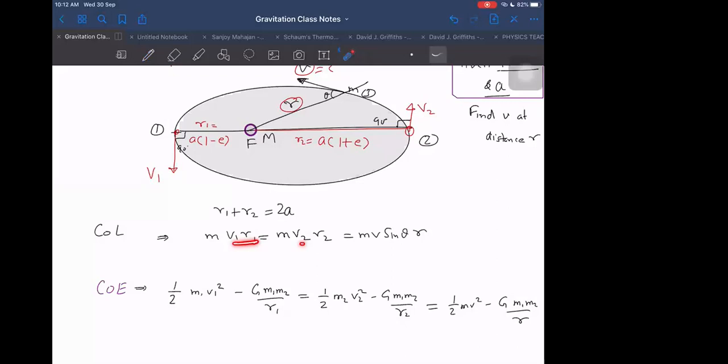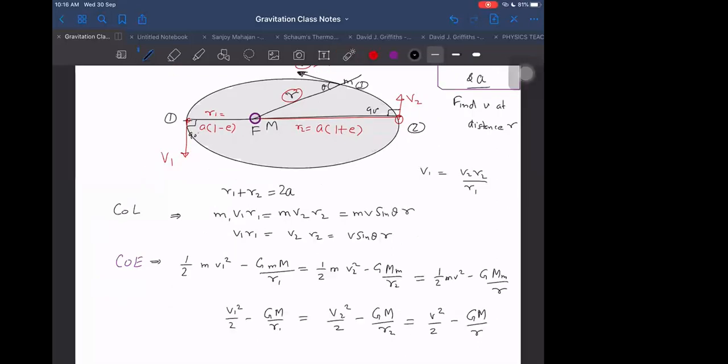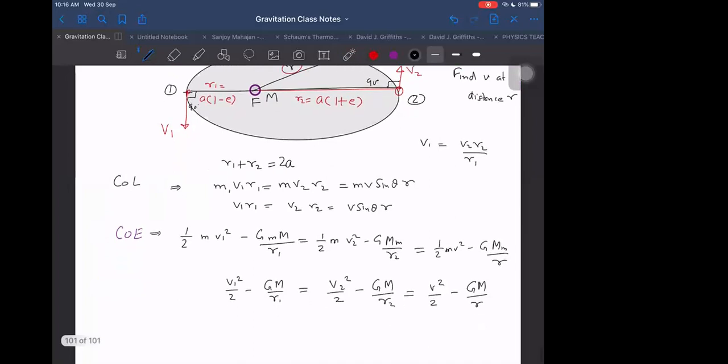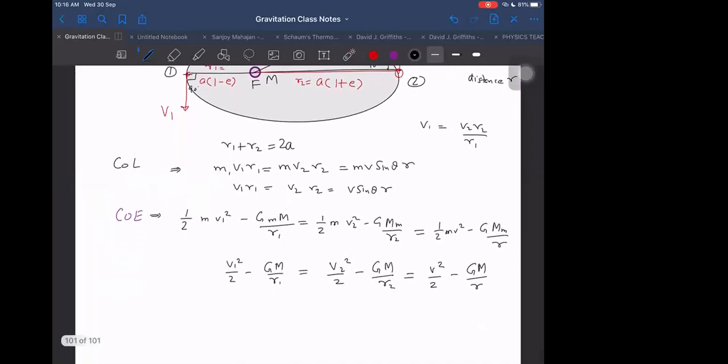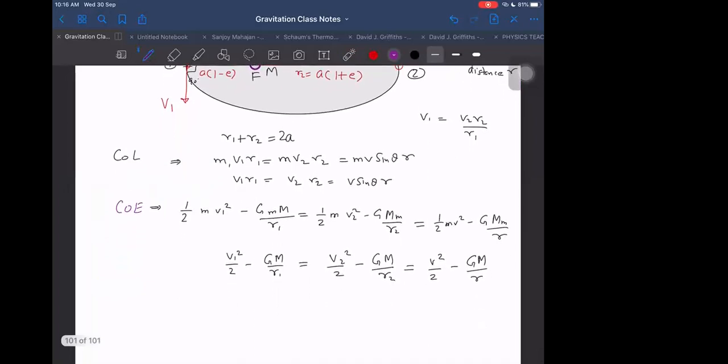Yes sir, now audible. V1 R1 is equal to V2 R2, equal to V sin theta into R. I am just eliminating small m because small m can be cancelled. That is not even required in this. Now we have to eliminate the velocities and write the total mechanical energy by eliminating velocities.